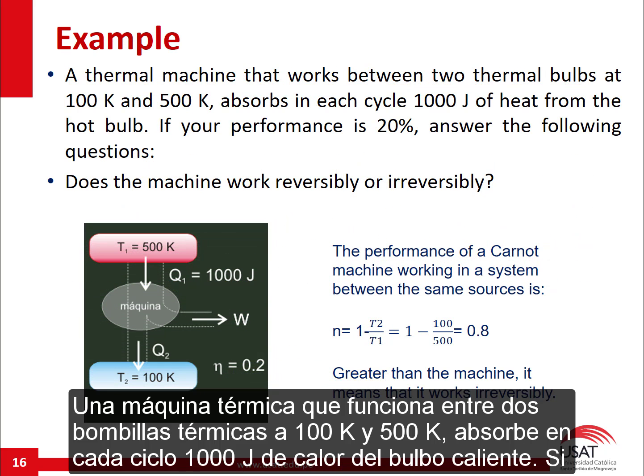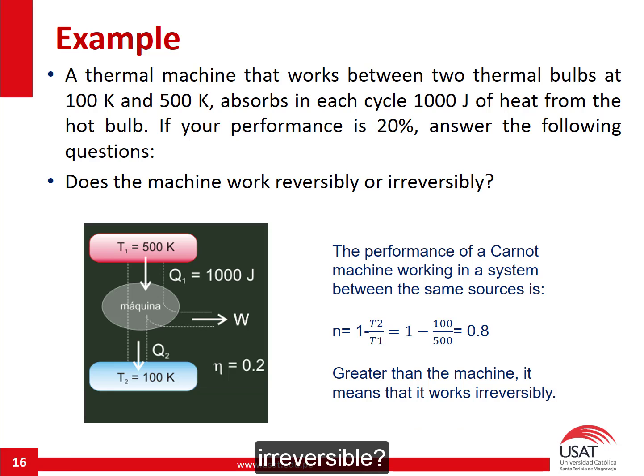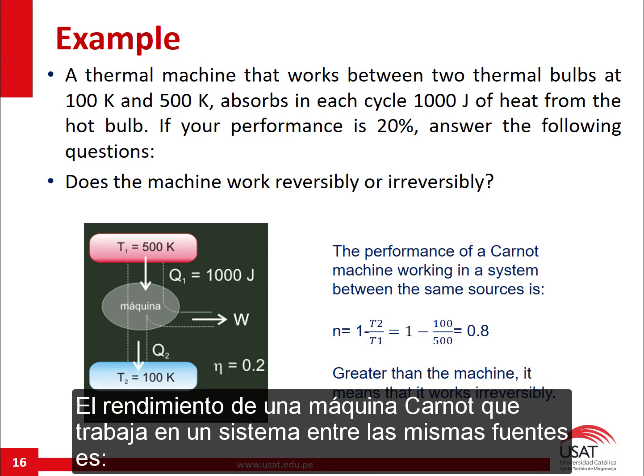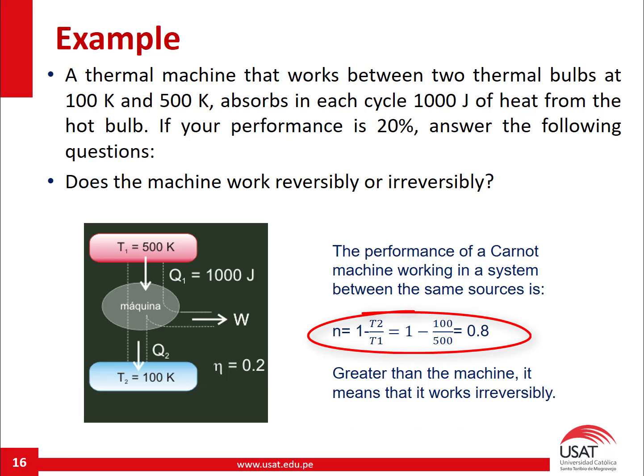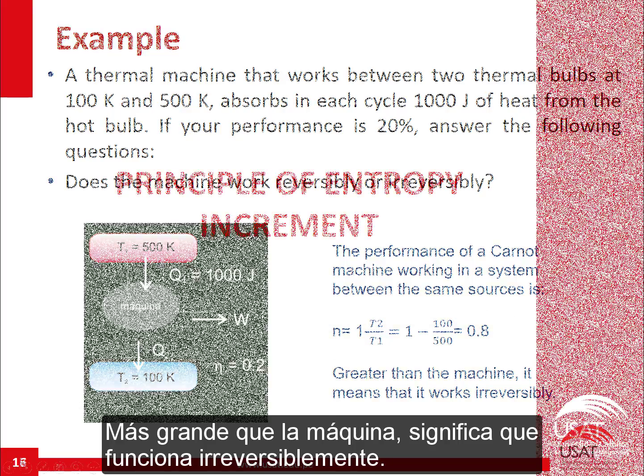Example: a thermal machine that works between two thermal reservoirs at 100 K and 500 K absorbs in each cycle 1000 J of heat from the hot reservoir. If its performance is 20%, answer the following questions. Does the machine work reversibly or irreversibly? The performance of a Carnot machine working between the same sources is greater than the machine's. It means that it works irreversibly.